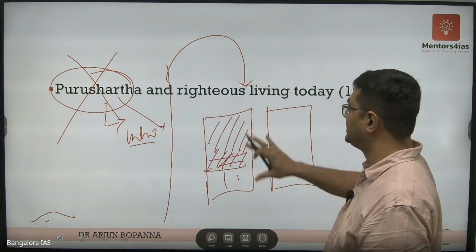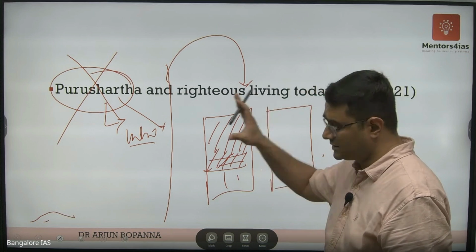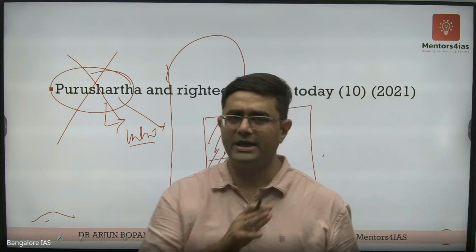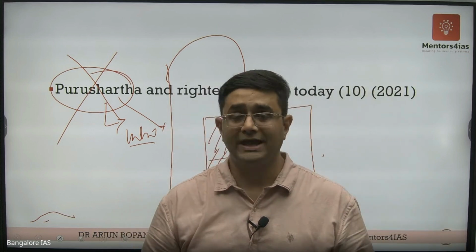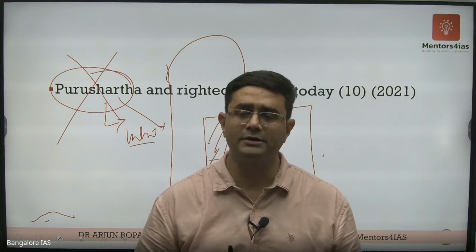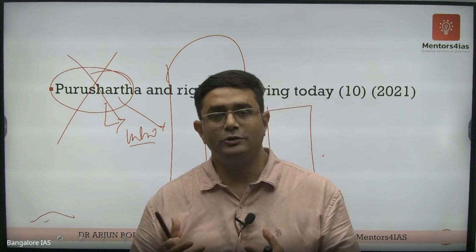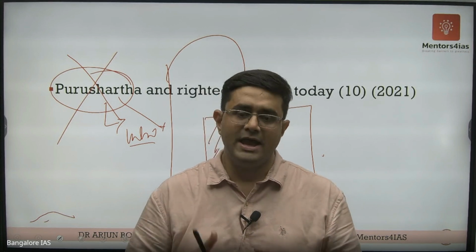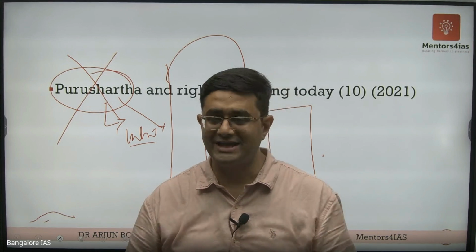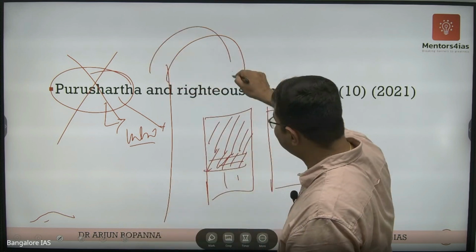And then you write how this is important even today. Even today, ethics, moral values, ethical principles, and codes of conduct are important in order to regulate human behavior. And from that angle, you are going to substantiate how Purushartha is relevant today.